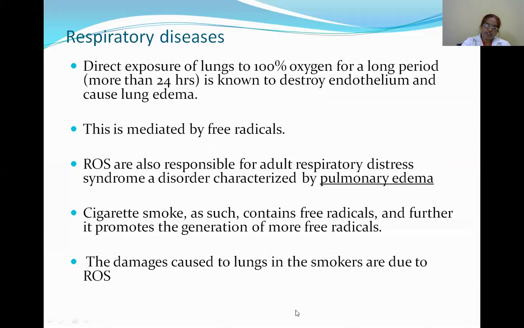This is mediated by the free radicals. The reactive oxygen species are also responsible for adult respiratory distress. Cigarette smoke as such contains free radicals, and further it promotes the generation of more free radicals. The damage caused to the lungs in smokers is due to the generation of ROS, that is reactive oxygen species.